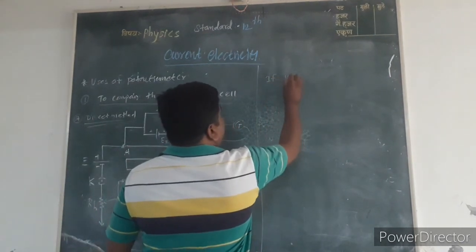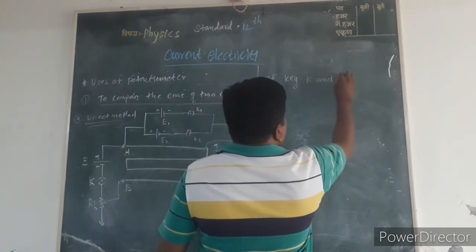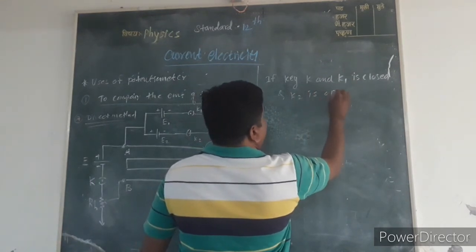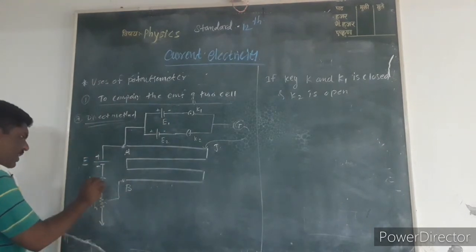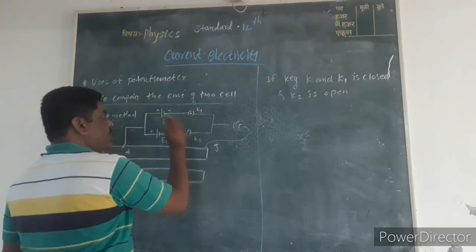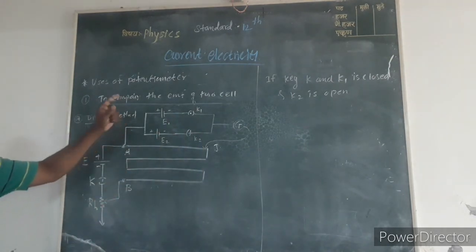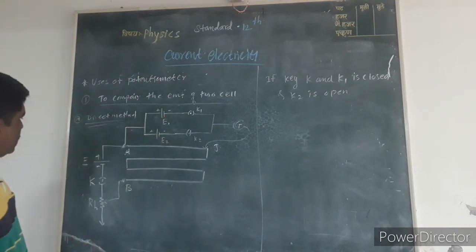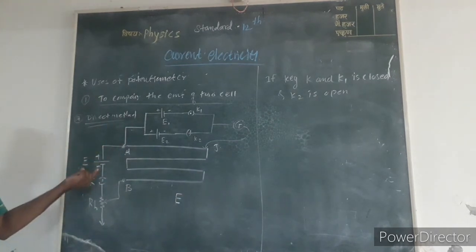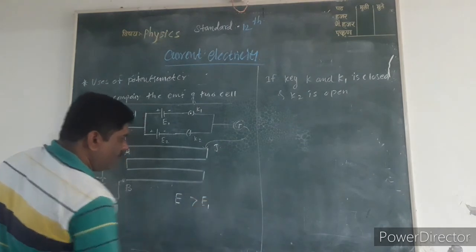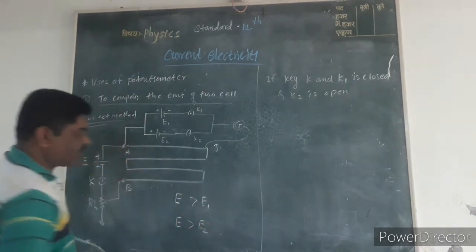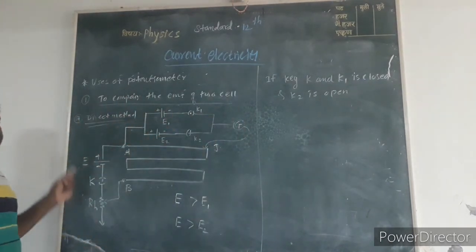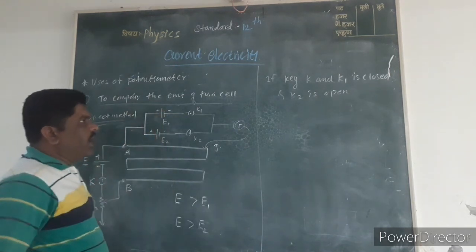If key K and K1 are closed and K2 is open, electric current passes through this circuit through cell E1.